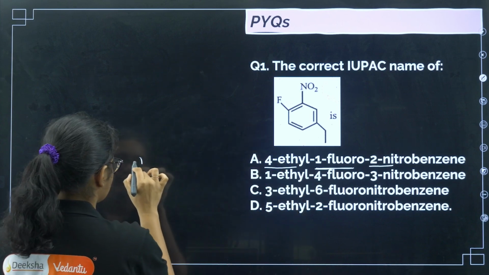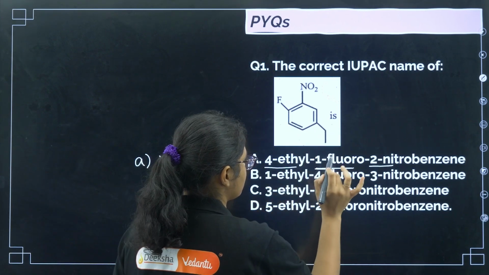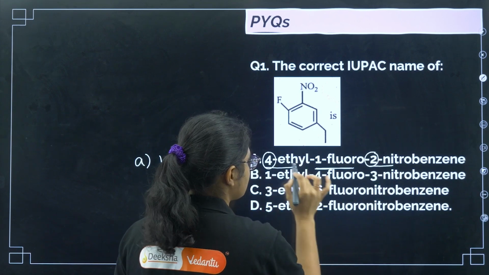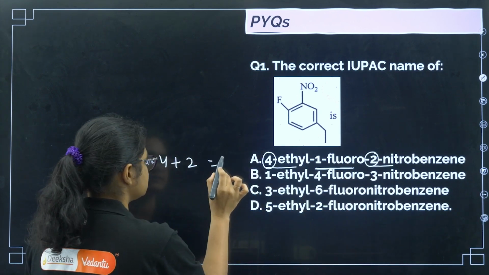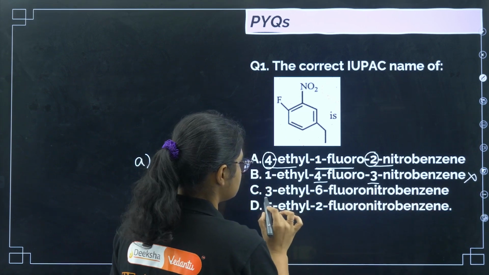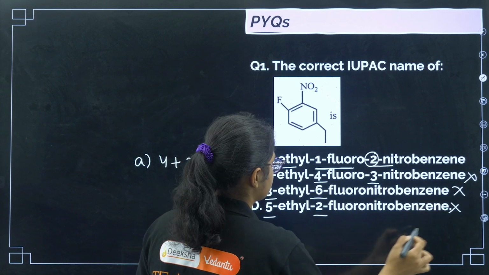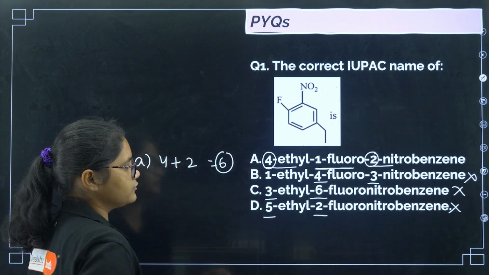So we can add for option A, what are the substituents? 4 and 2. 1 we do not count, 1 fluoro we did not count, 1 and 4 ethyl and 2 nitro, so 4 plus 2 is 6 here. If you see here, 4 plus 3 is 7, so this cannot be the answer. 6 plus 3 is 9, here also it cannot be the answer. 5 plus 2, here also it is 7. So we need the lowest value.